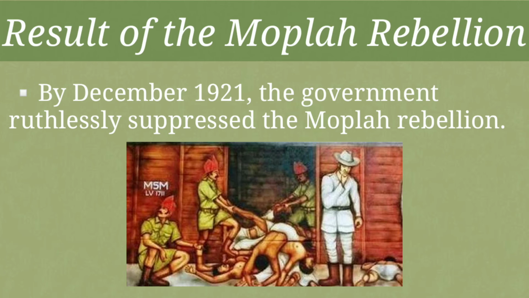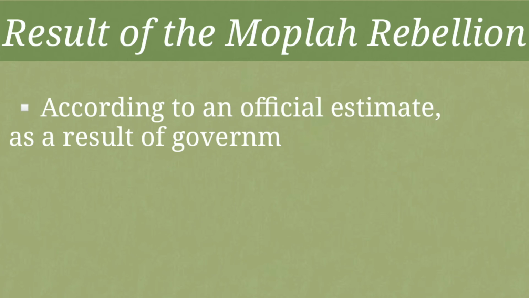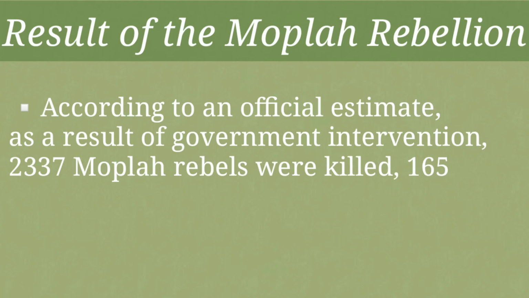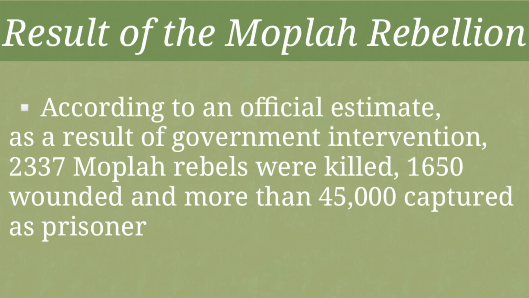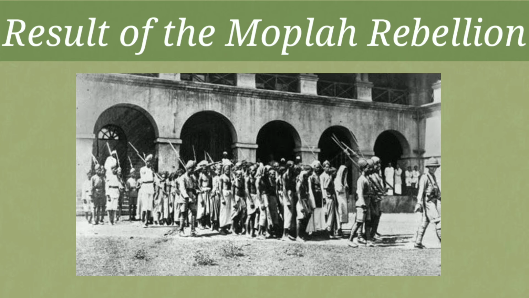Children, the result of the Mappila rebellion is one of the greatest tragedies in Indian history, because according to an official estimate, as a result of the government intervention, 2,337 Mappila rebel leaders were killed, 1,650 Mappilas were wounded, and more than 45,000 were captured as prisoners. Thus, the Mappila rebellion had a very quick and sad ending. So, this was the result of the Mappila rebellion.